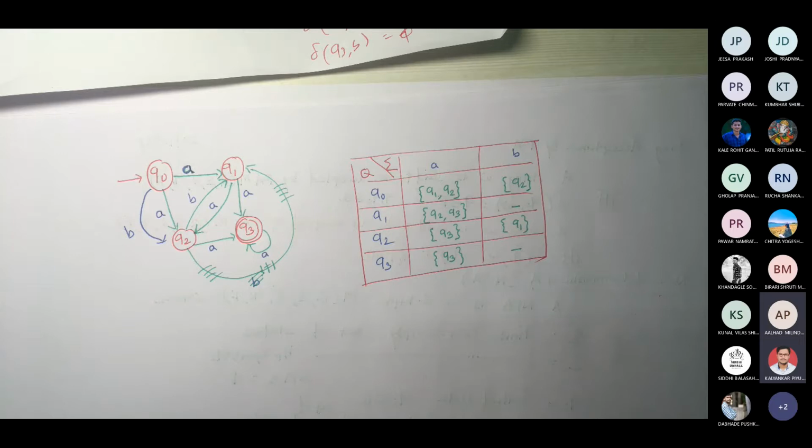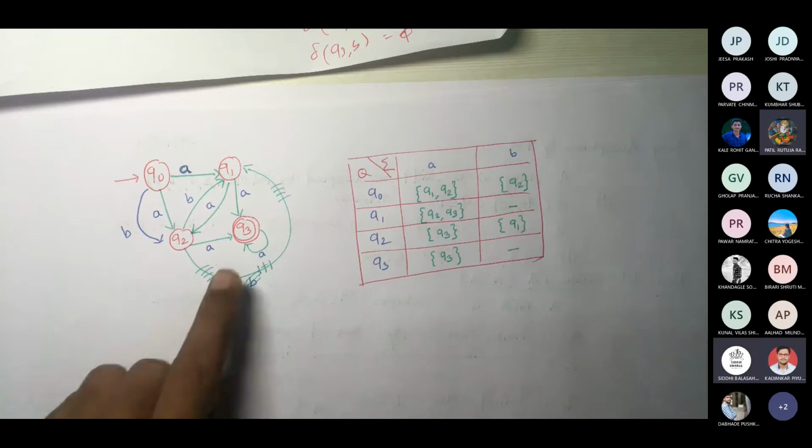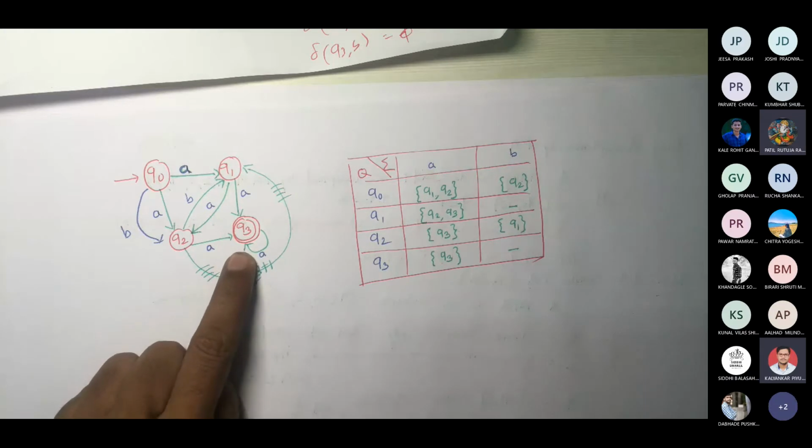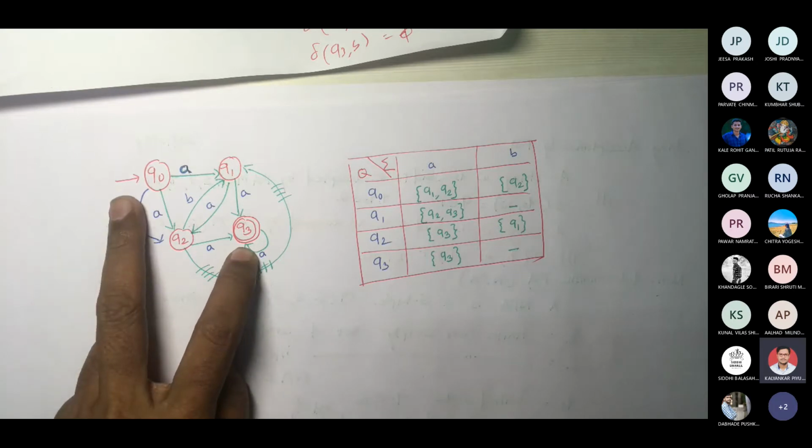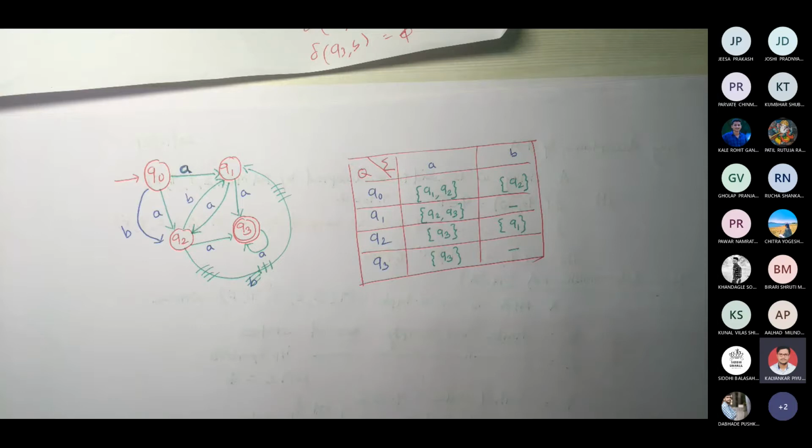We need to know the final state. What is the final state here? Q3, because we always write a double circle for the final state. And where the arrow is, this is the initial state.